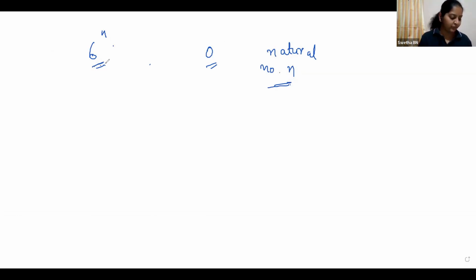Check whether 6 to the power of n can end with the digit 0 for any natural number n. See, we cannot split 6 as 3 into 2 to the power of n right now. So we cannot split 6 as multiples of 5 or anywhere. So we won't get 0 in units place.